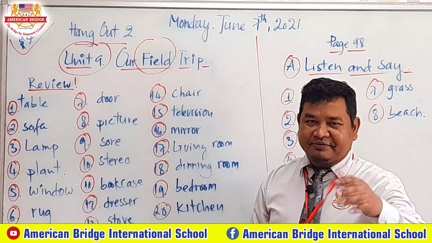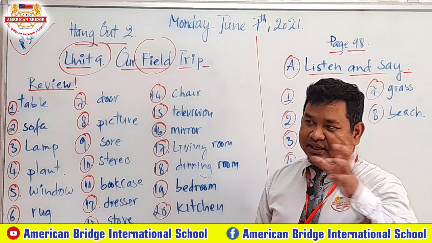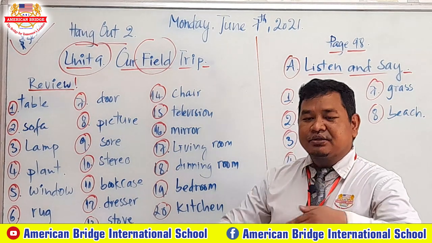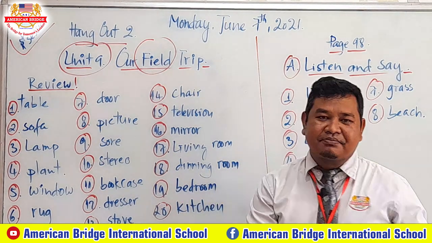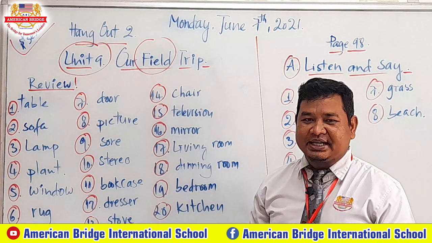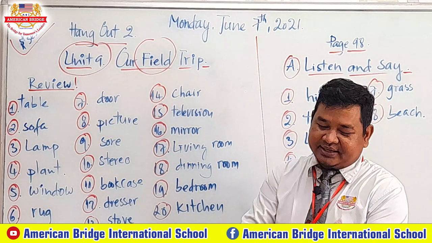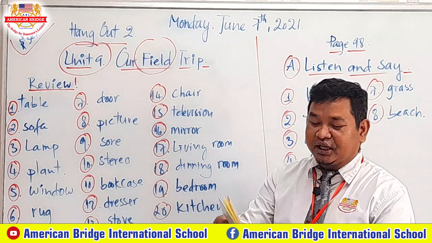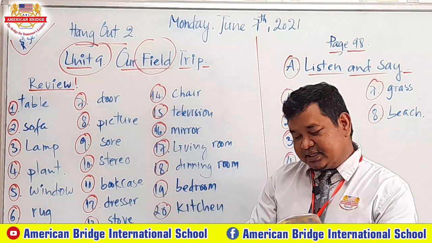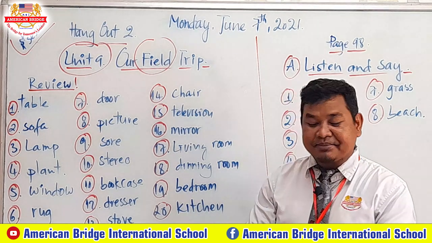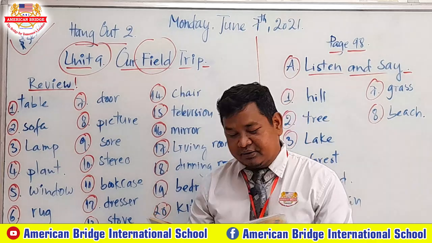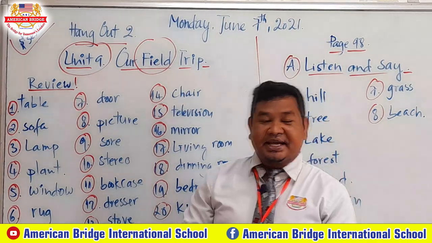When the school has a lot of days off or holiday, you go on a field trip to do camping, or to search for something in the field. After you have a long holiday, okay? In their country, they have summer vacation or winter vacation, so they have a field trip.